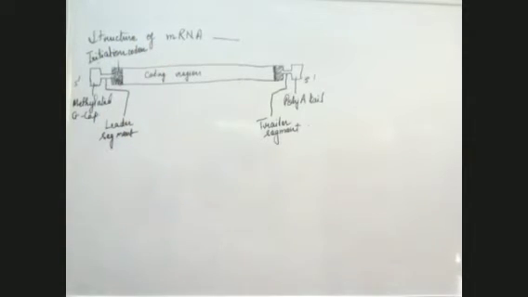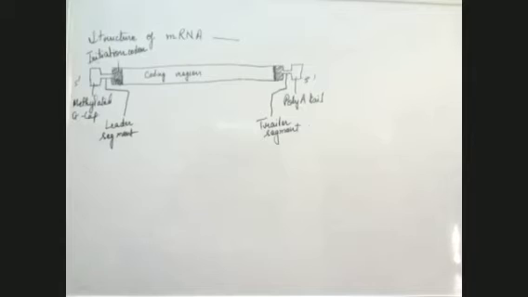That initiation codon is the particular triplet codon which starts the synthesis, the translation process.